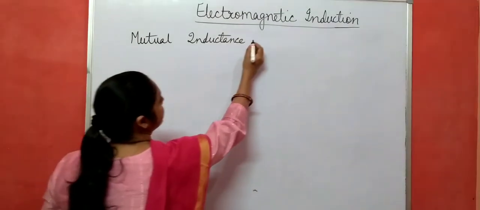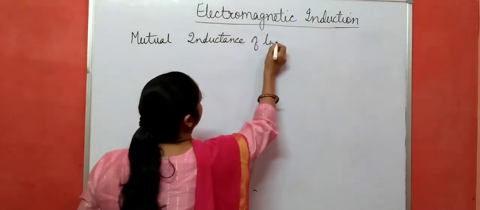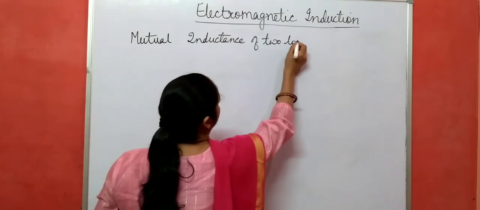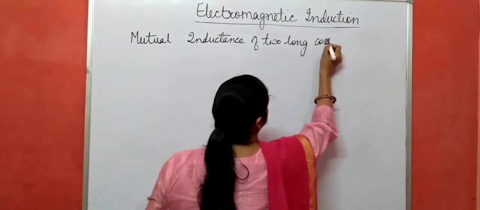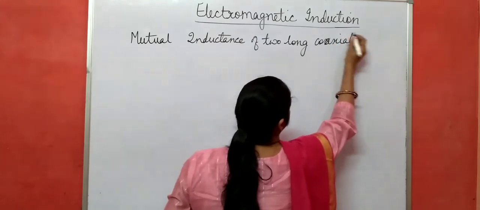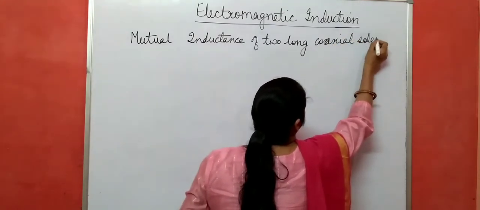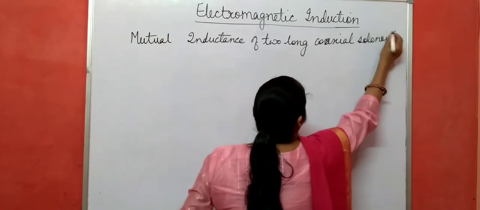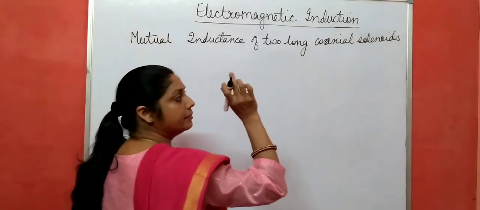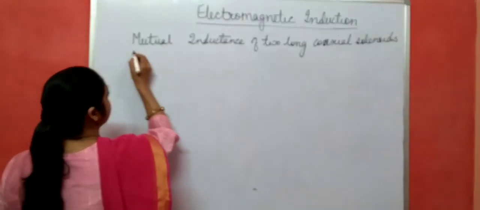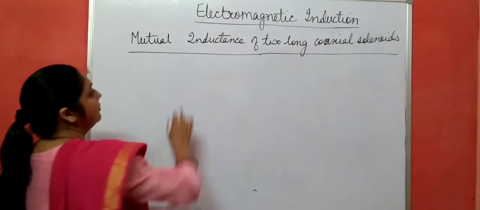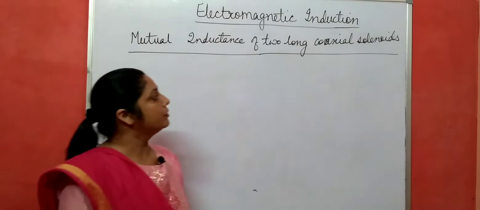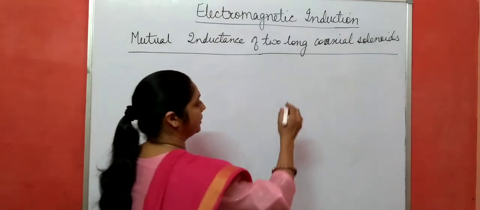Mutual inductance of two long coaxial solenoids. Coaxial means the two solenoids have the same center and the same axis. So now we are going to derive the mutual inductance of two long coaxial solenoids.